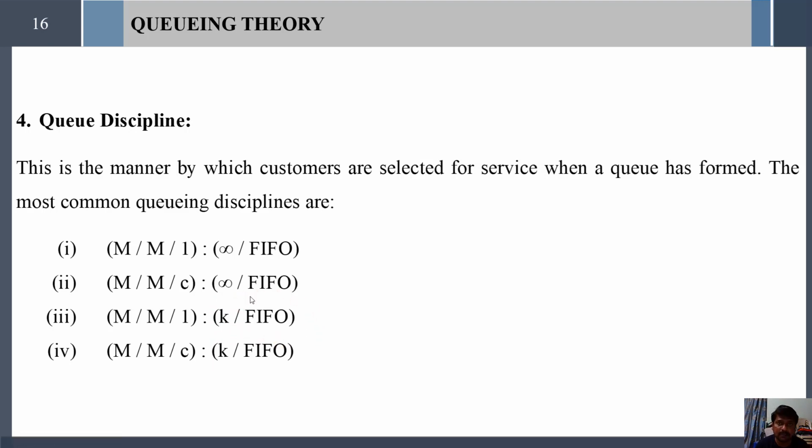And similarly MMC, so first M is the Markovian Poisson process, and the second M is the Markovian service time distribution, which follows an exponential distribution. Here the system has more than one server, and a finite number of customers to be served under the queue discipline FIFO, first in first out. So this is the queue discipline.